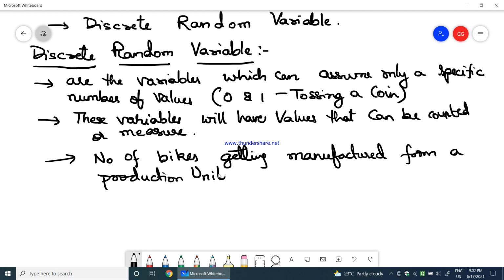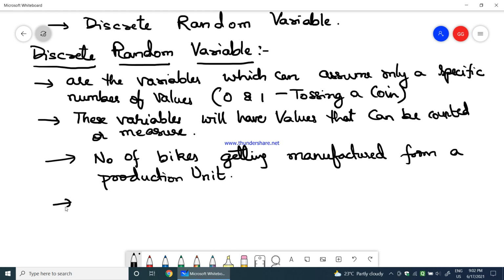Always when any vehicle is being manufactured in any company, they will have a measurement on each bike coming out, or any vehicle you take. So they will have the countability of the number of vehicles going out of the company after manufacture, and the bikes getting into the showrooms. So those are countable.